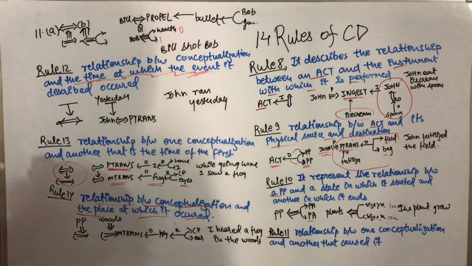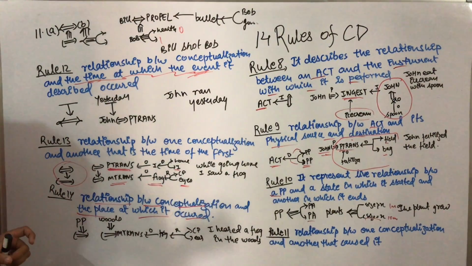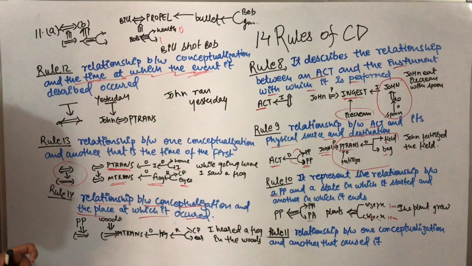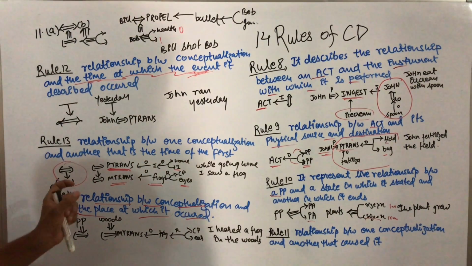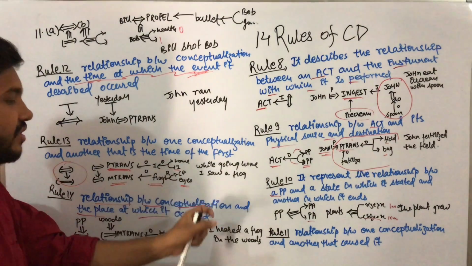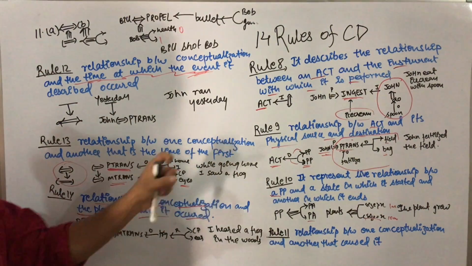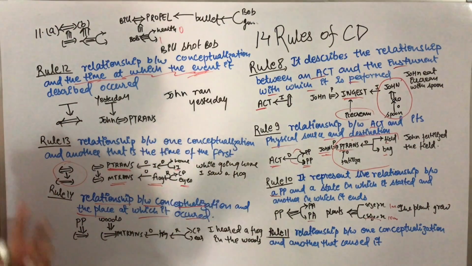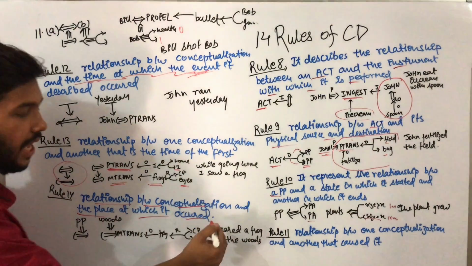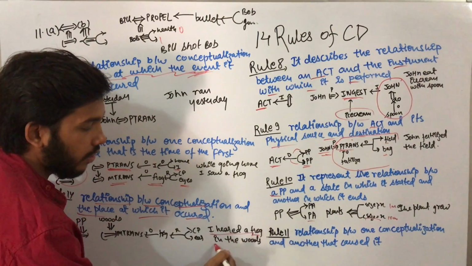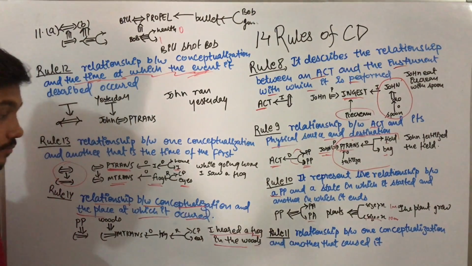Rule 14 describes the relationship between conceptualization and the place at which it occurred. In rule 12 we discussed conceptualization and the time at which it occurred, and here in rule 14 we are discussing the relationship between conceptualization and the place at which it occurred. A concept is there and at which place this concept has occurred. For example, I heard a frog in the woods.